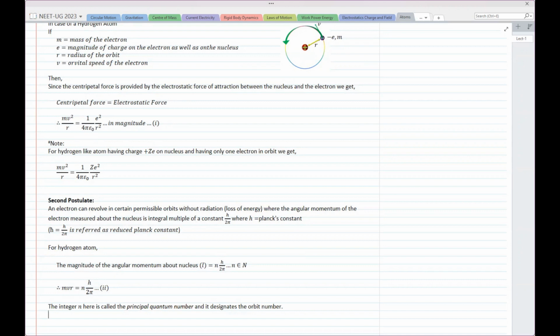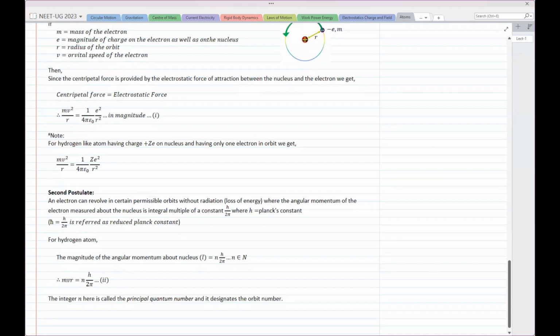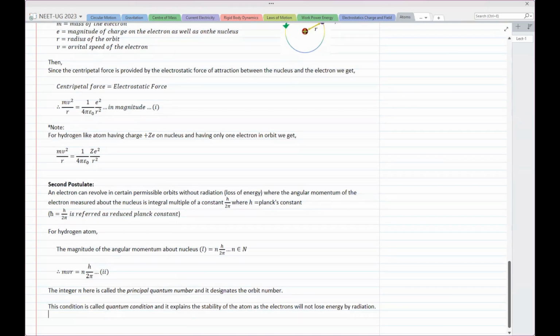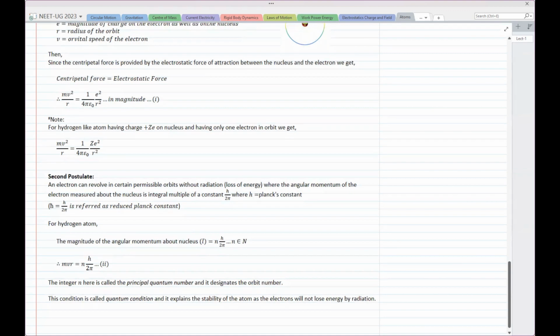Okay, and it is an integral multiple, so this thing is quantized. Quantized means it will be in multiples of some fixed value. So angular momentum is quantized, यानी आप कहीं पे भी randomly उसको नहीं रख सकते. This condition is called the quantum condition, and it explains the stability of the atom, as the electron will not lose energy by radiation provided it satisfies this condition. So आपका electron अभी stably revolve कर सकता है, it will not radiate if it satisfies that particular condition.